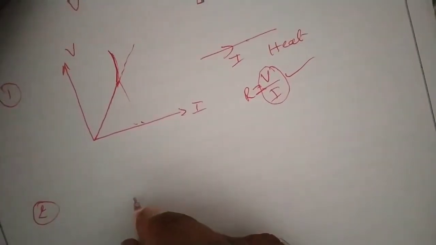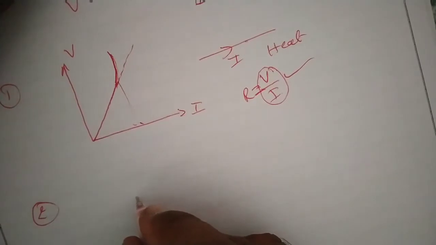And the second limitation is mainly semiconducting diodes, for example, the PN junction diode.